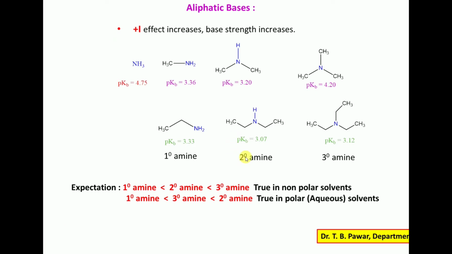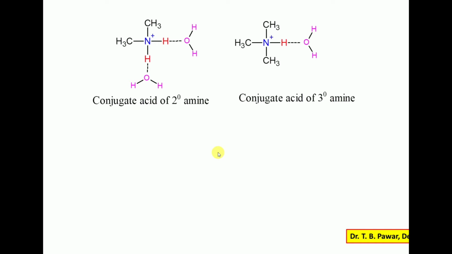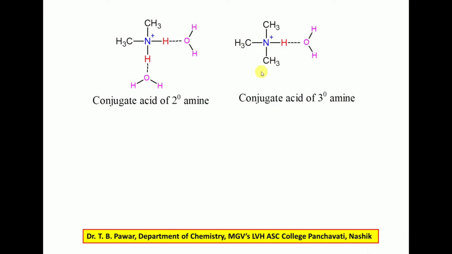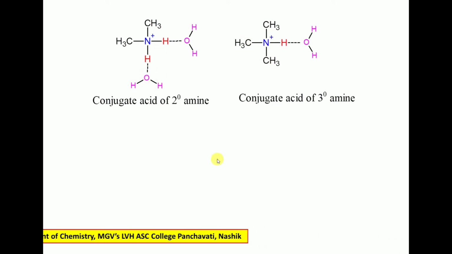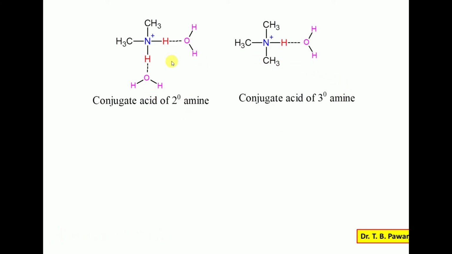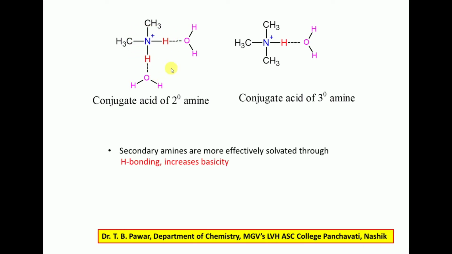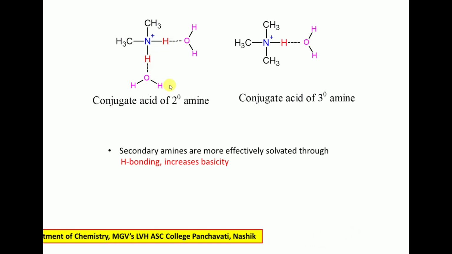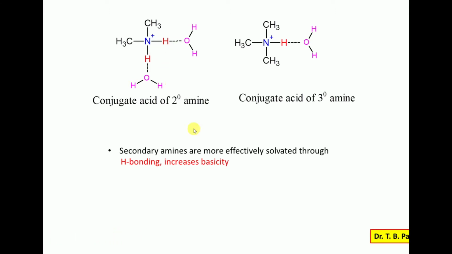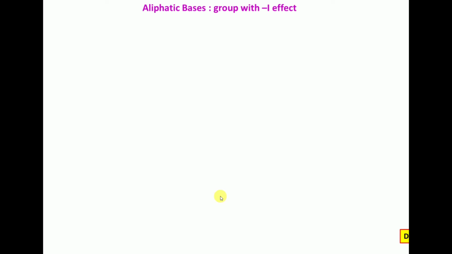What's the reason behind that? Why is the secondary amine more basic than the primary and tertiary amine? This is because of solvation of the conjugate acid of the secondary amine. Here is the conjugate acid of the secondary amine, and this is the example of the conjugate acid of the tertiary amine. The conjugate acid of the secondary amine is more solvated than the conjugate acid of the tertiary amine in water, a polar solvent. This clearly indicates it is more stabilized by solvation, and once the conjugate acid is more stable, the corresponding base is more basic. So the secondary amine is more basic than the primary and tertiary amine.